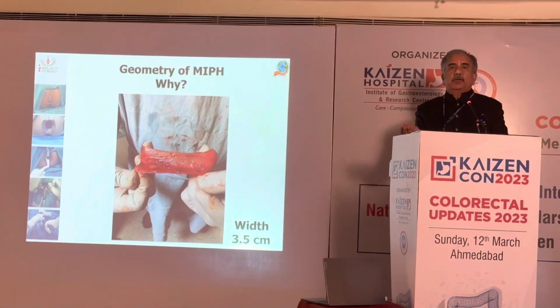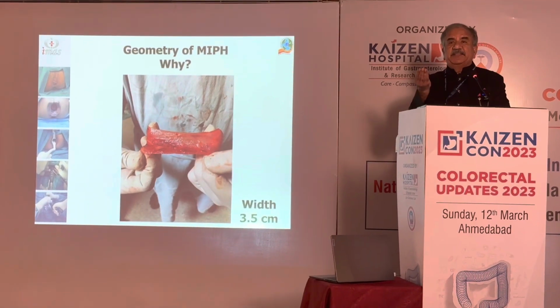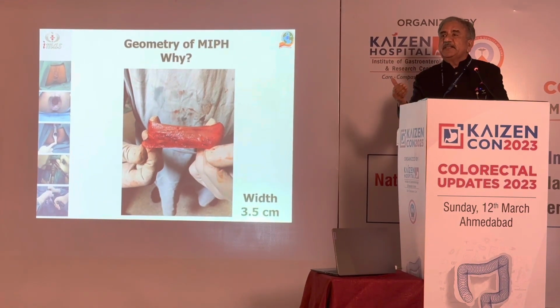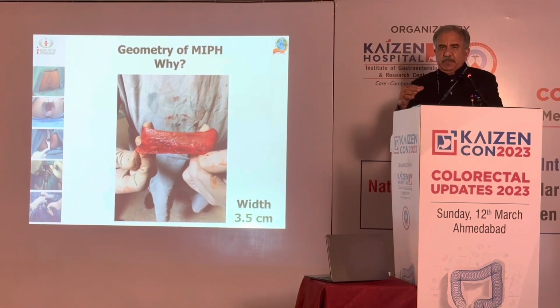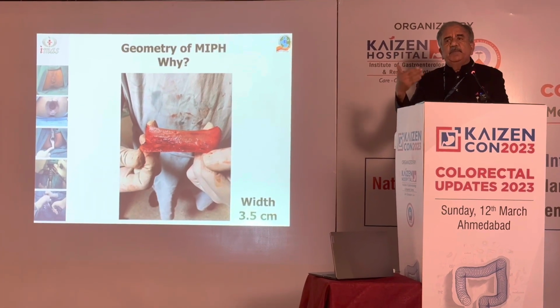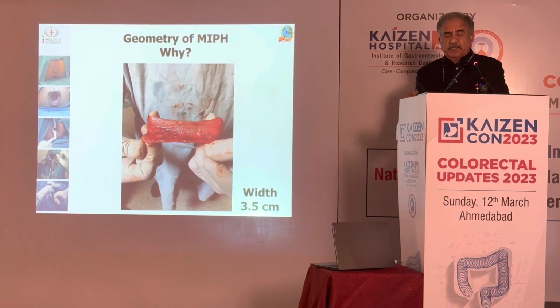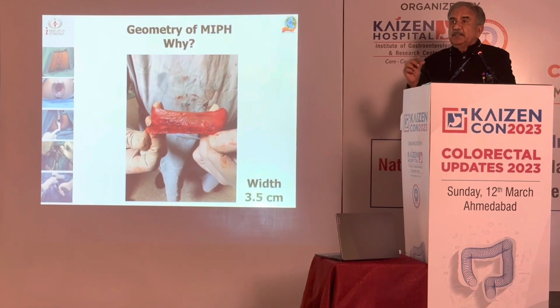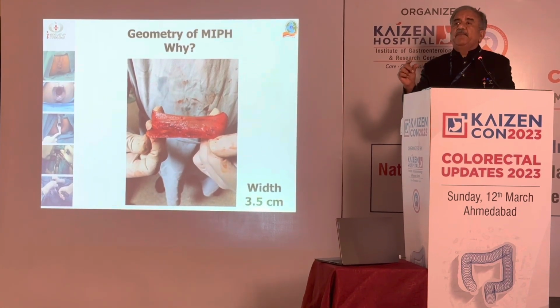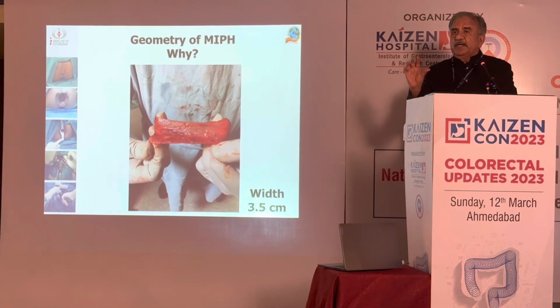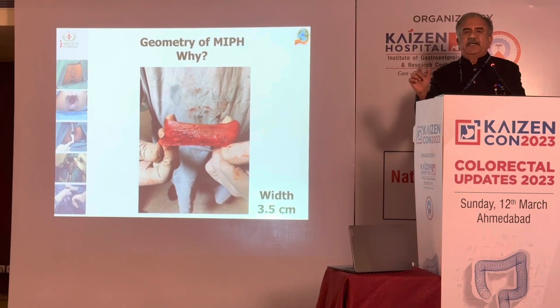That is why it is also called an anal facelift. Now, why are we discussing such a topic? I know that most of you would be very comfortable with MIPH, but again we say that the width of the donut has to be 3.5 centimeters.